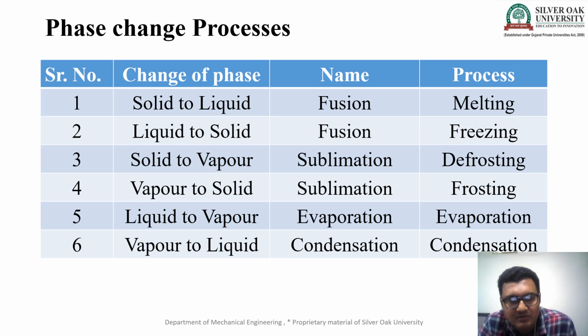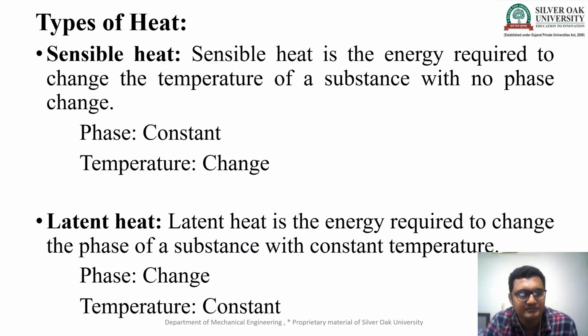Sixth is vapor to liquid: the process name is condensation. So these six are the different processes which convert solid to liquid, liquid to solid, solid to vapor, vapor to solid, liquid to vapor, and vapor to liquid.